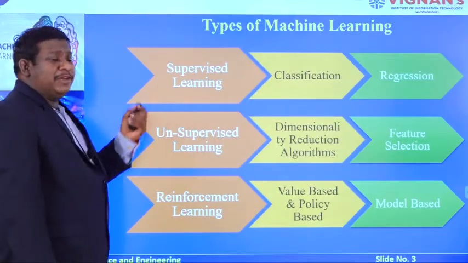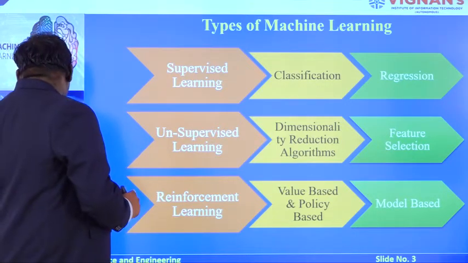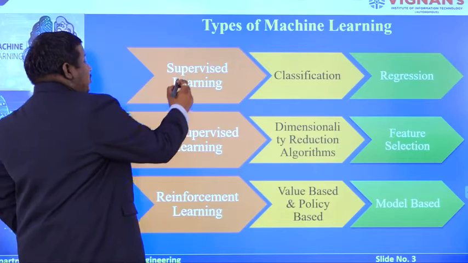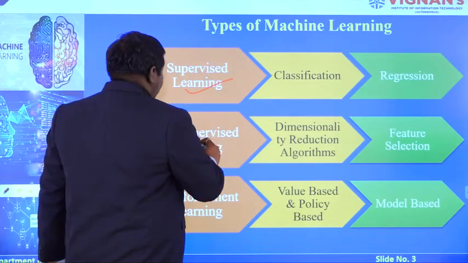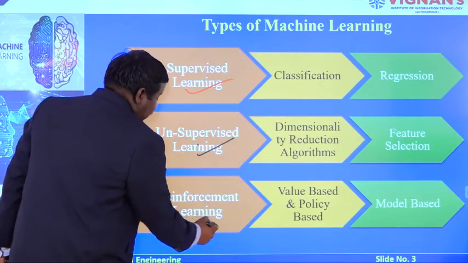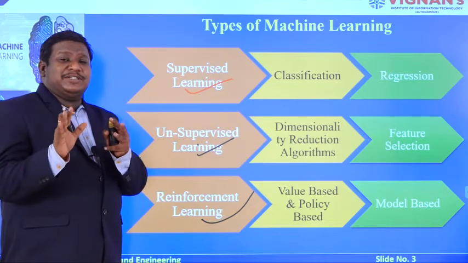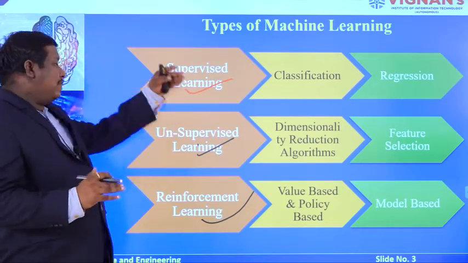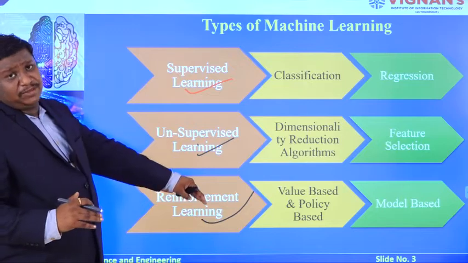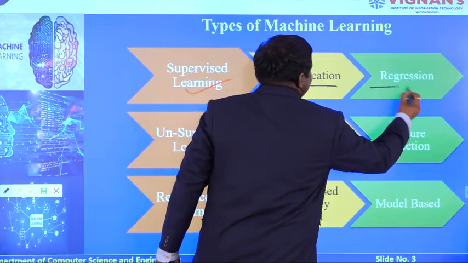Coming to the types of machine learning, I told you already we have 3 types of machine learning models. The first one is supervised learning, the second is unsupervised learning, and the third is reinforcement learning. Whatever applications or models you want to work with in machine learning are mainly classified into these 3 types. Supervised learning has classification and regression models.